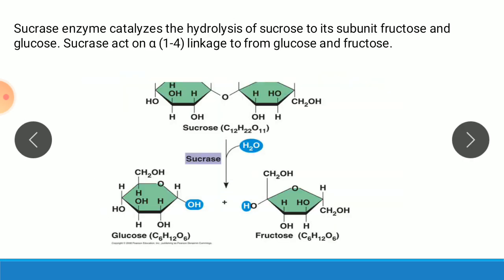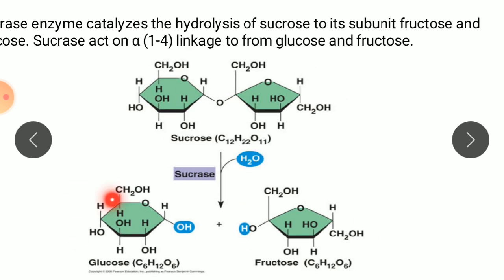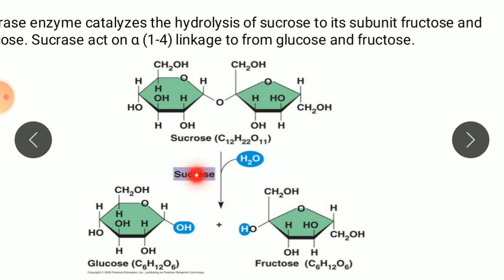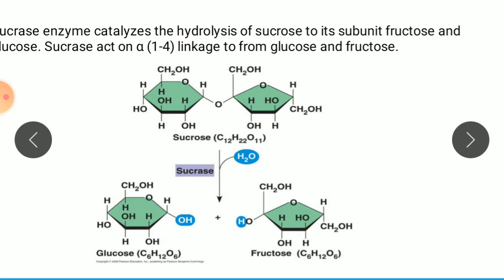Similarly, the sucrase enzyme catalyzes the hydrolysis of sucrose into fructose and glucose. So here again there is a linkage. Here is a sucrose molecule. Here is a 1,4 linkage. So sucrose is converted into glucose and fructose by the enzyme sucrase. So our drug, that is the alpha glucosidase inhibitor, simply inhibits this sucrase enzyme, therefore preventing or slowing down the conversion of sucrose into glucose. So in this way, these drugs act as anti-diabetics.